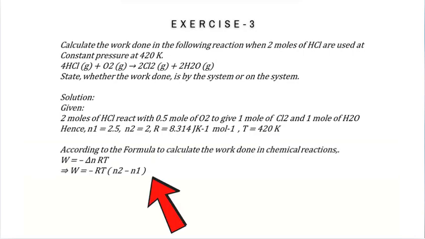According to the formula to calculate the work done in chemical reactions, W equals minus delta n times RT. Therefore, W equals minus RT times (n2 minus n1).